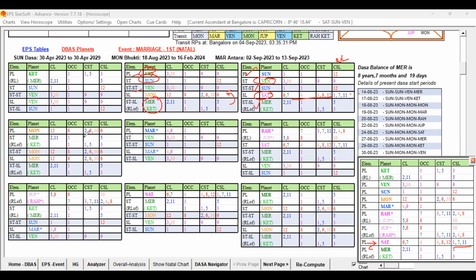Then you can see the planets. Which planets have the unfavorable key planet of the Dasa Lord, that is the Moon?